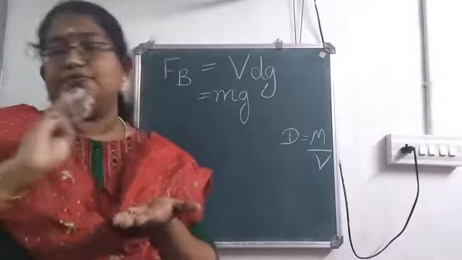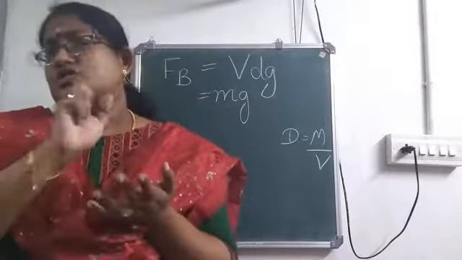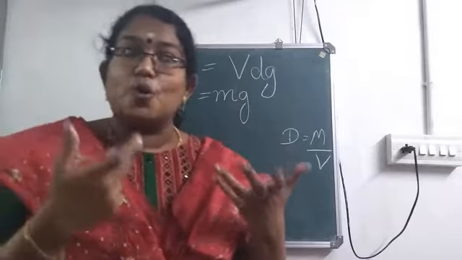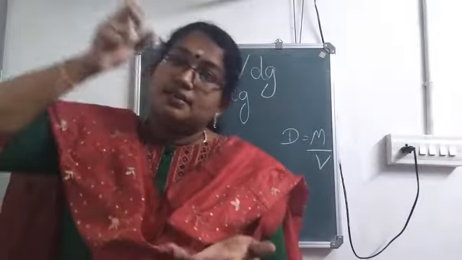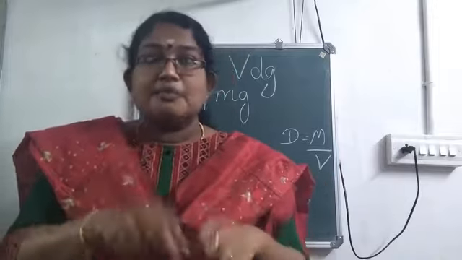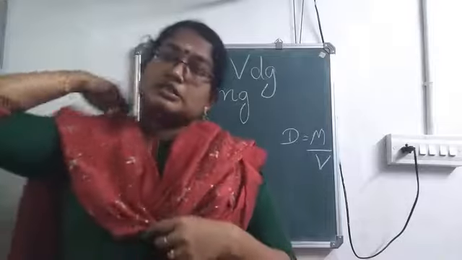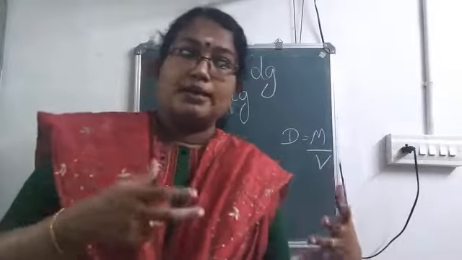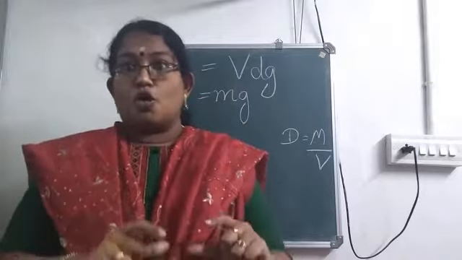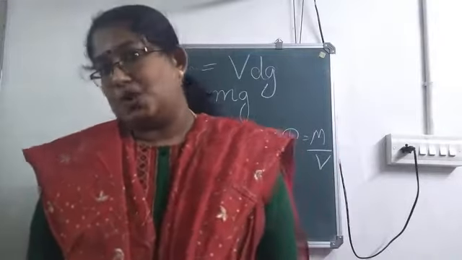Just take a beaker. Fill it completely with water. Now you put a stone or an object into it. What happens? This object needs some volume to occupy, isn't it? So when this object is immersed into the beaker, some water will spill out, because that stone needs some volume or space to occupy. The volume of the stone will be the same as the volume of the liquid displaced by the stone.